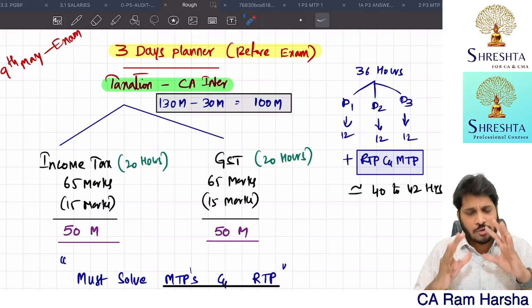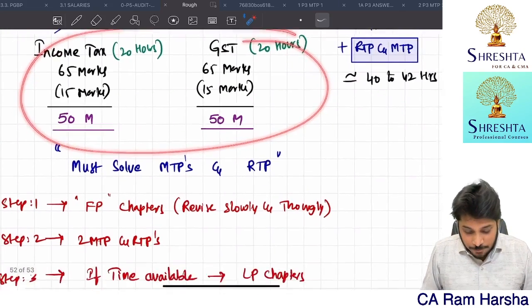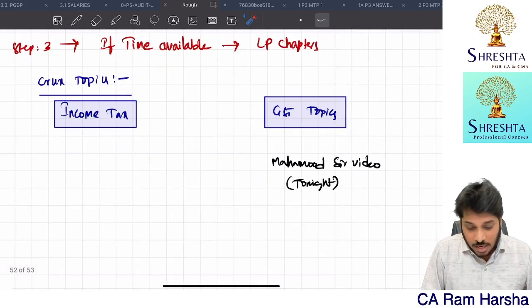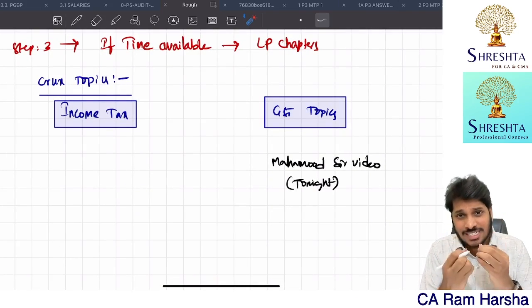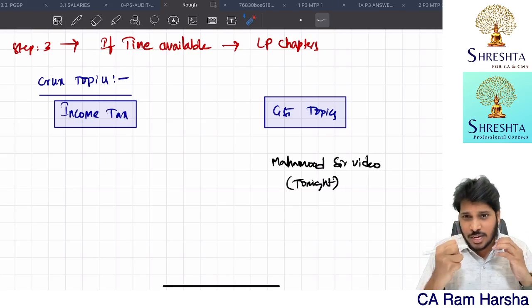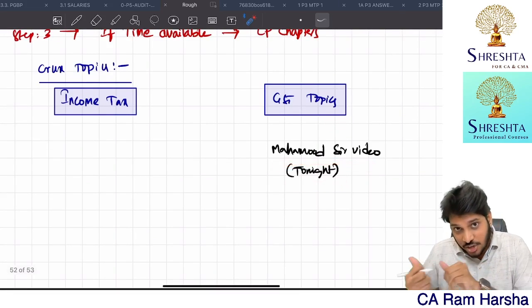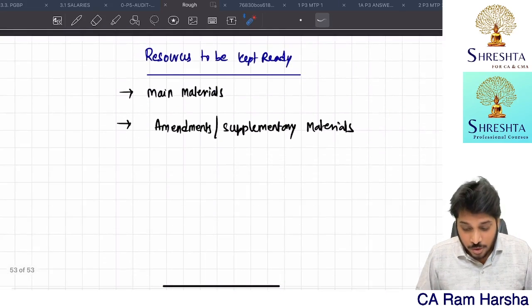Now, what I'm going to talk about is its weightage, the 3 steps that you have to follow in the next 3 days, and the crux topics: which topics are the crux in income tax, and which are the very tricky topics in GST. For GST, Mahamood Sir's video is there as a continuation of this same video. You can see the timestamp. So, a continuation. And what are the resources?